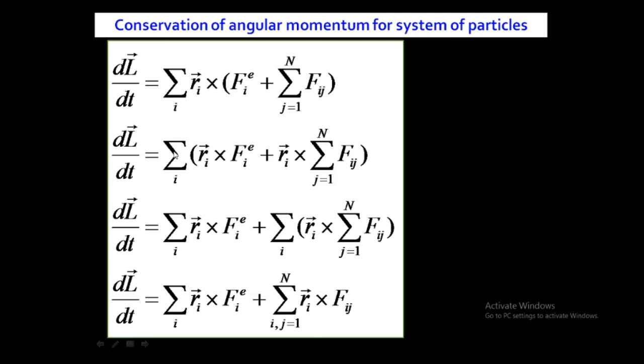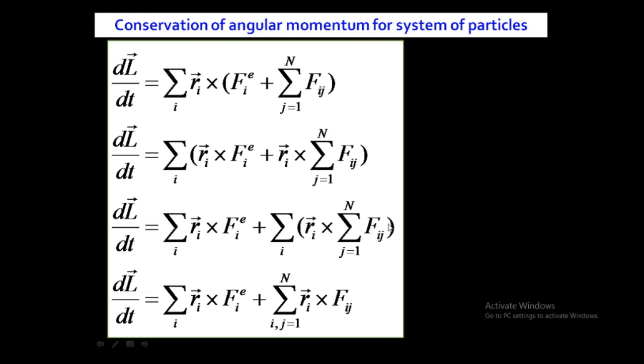So summation over i of Ri cross Fie, and this summation is also for the second term, summation over i of Ri cross summation over j equal to 1 of Fij. Because we have solved this bracket, this summation goes to the first term as well as the second term. So this equation becomes dL/dt equal to summation over i of Ri cross Fie plus, again on solving this bracket, summation over i of Ri cross summation over j of Fij.